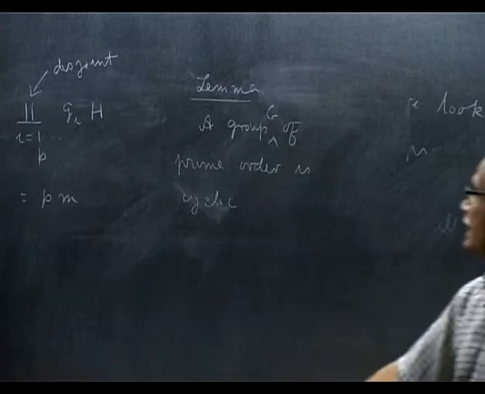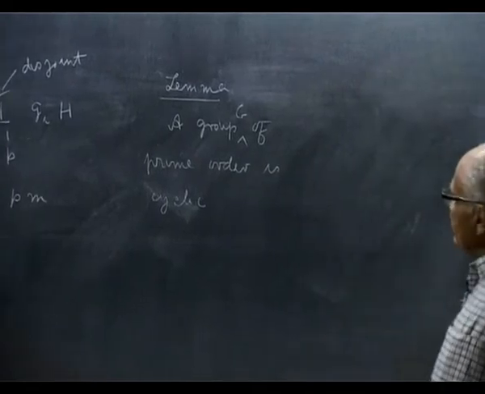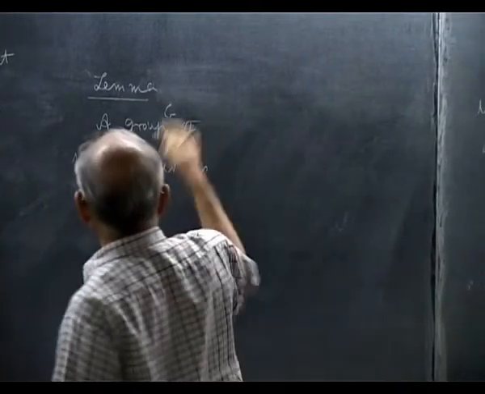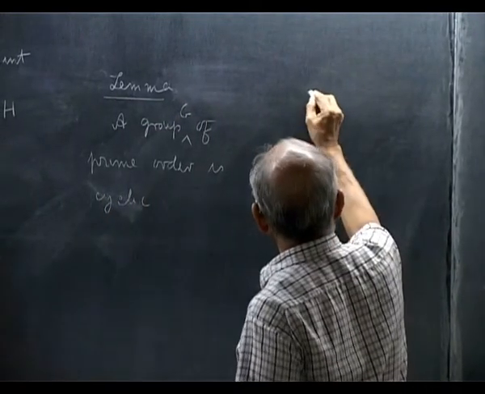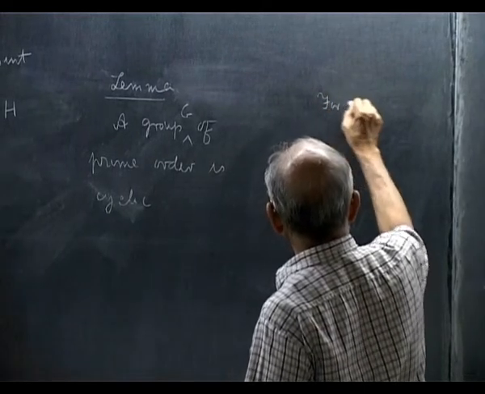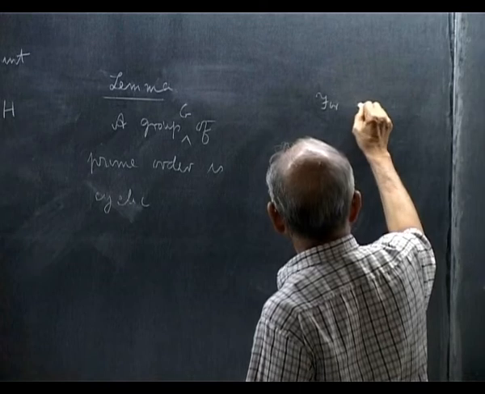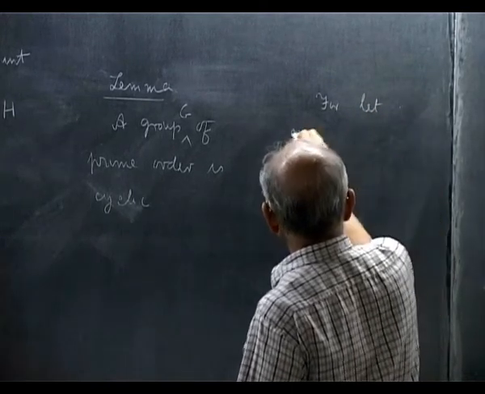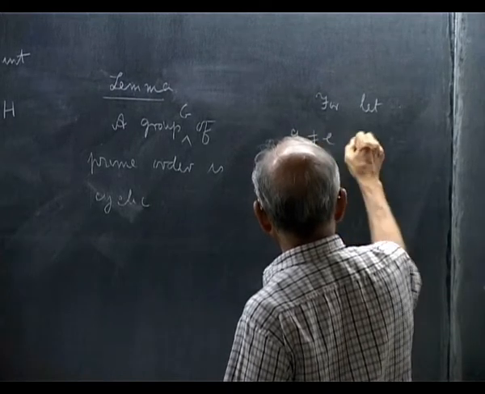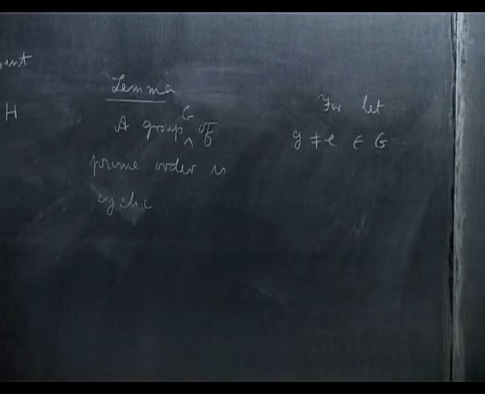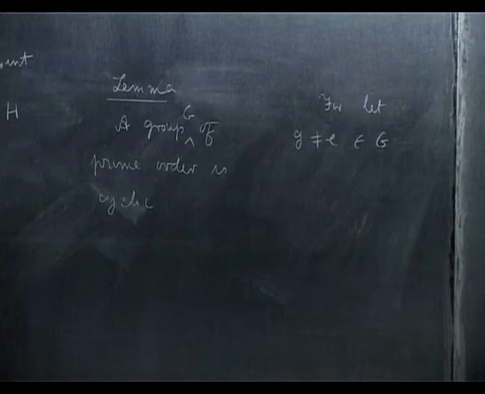You can pick any element. Take a finite group. So pick g not equal to identity in G. So I go on taking its powers.